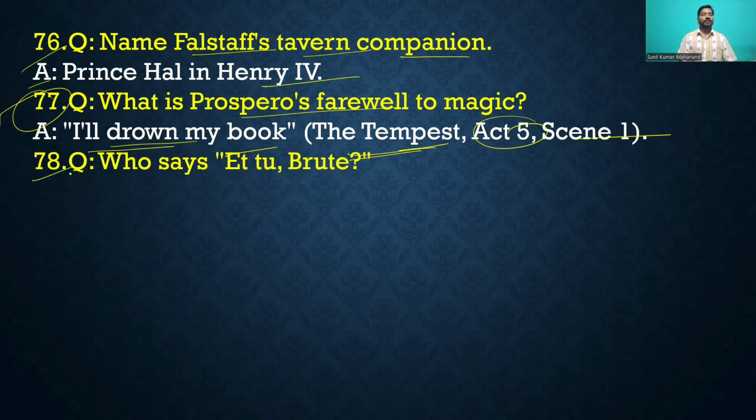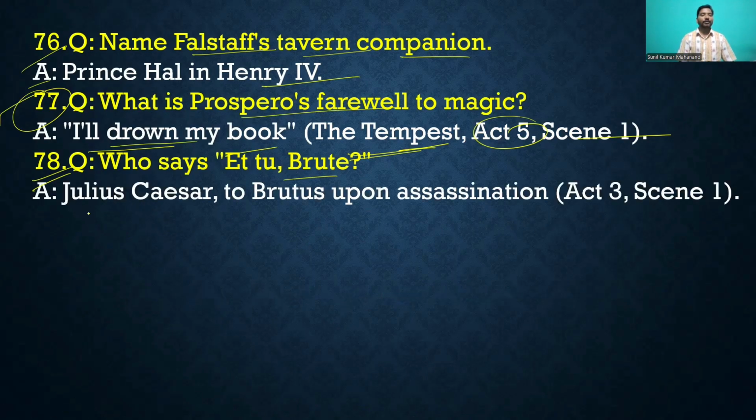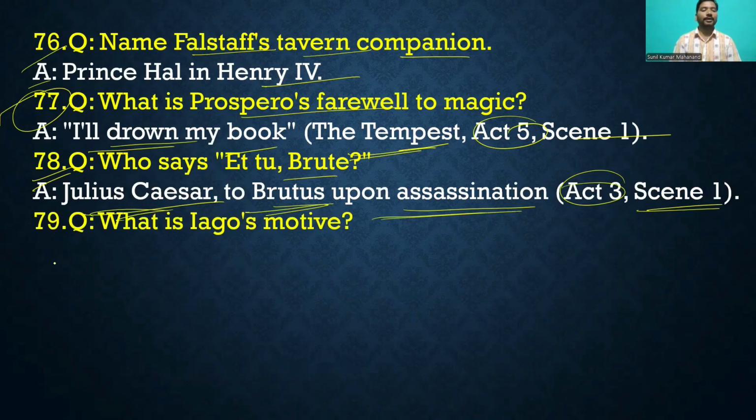Okay, then question number 78, who says Et tu, Brute? Who said it? Julius Caesar, to Brutus upon assassination. Act 3 Scene 1. Julius Caesar said it to Brutus when he was assassinated, right? Then move to the another question.